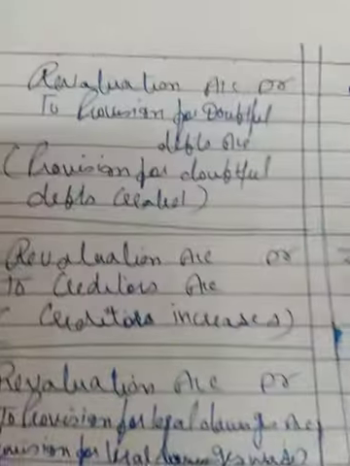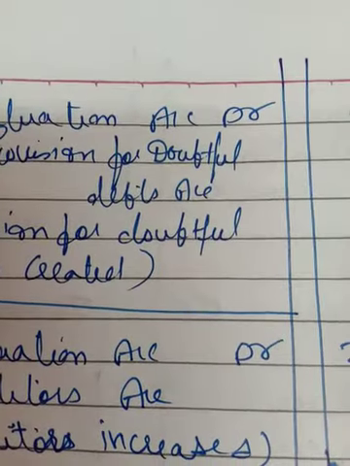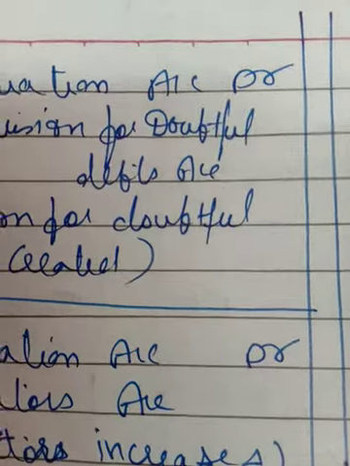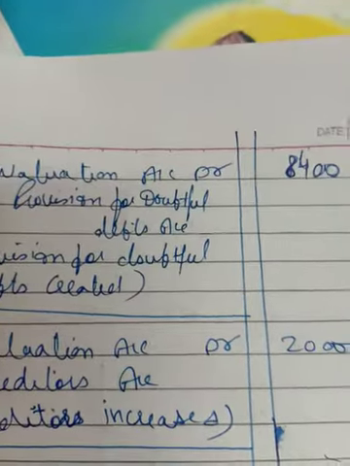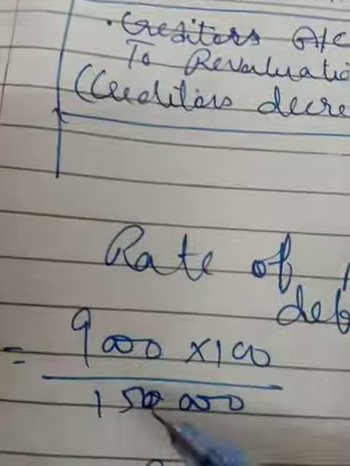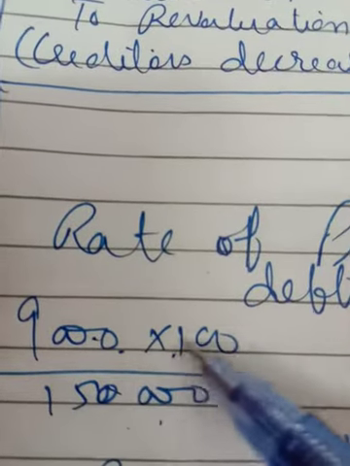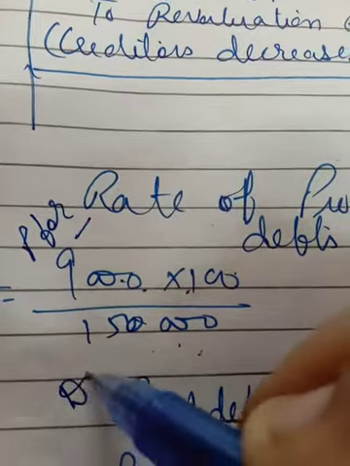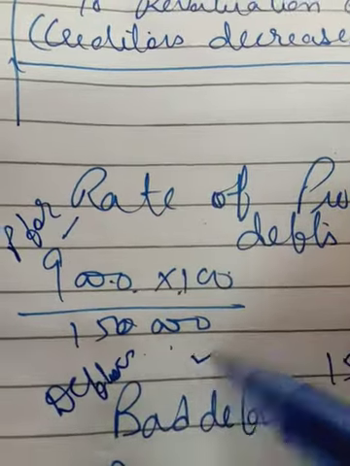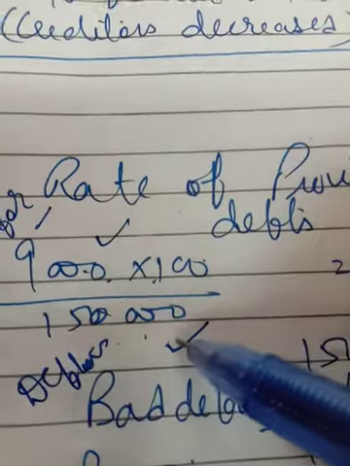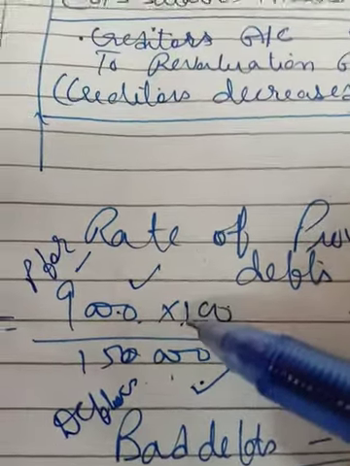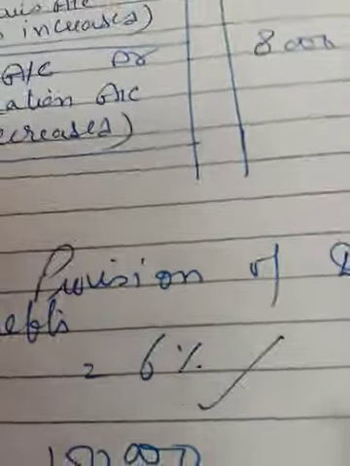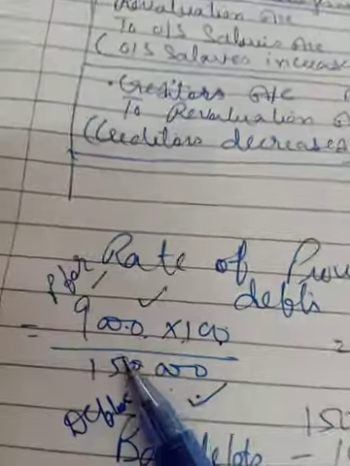Now we have to maintain the provision for doubtful debts in the same way as it has been maintained. So first you have to calculate the percentage at which it has been maintained. For 1,50,000 it is 9,000. 9,000 into 100 by 1,50,000, that is 6%. 9,000 is the provision for doubtful debts that has been maintained, and 1,50,000 is the debtors. Out of 100, how much percentage for provision for doubtful debts? That will be 6%. So 6% is the existing rate at which provision for doubtful debts is maintained.